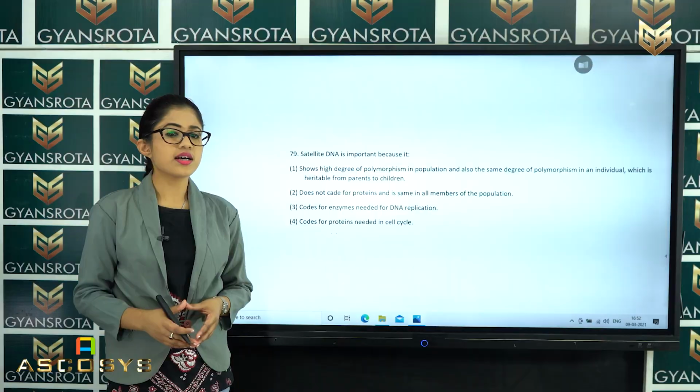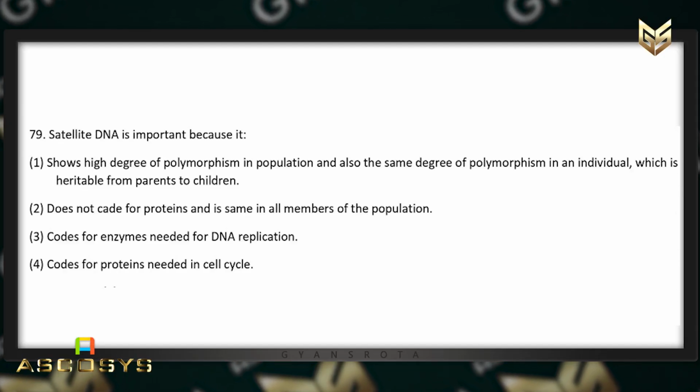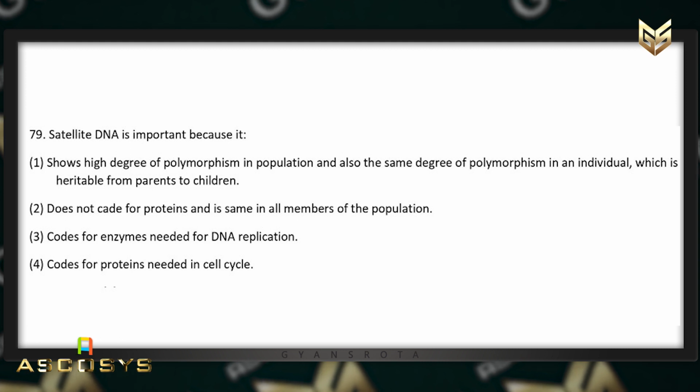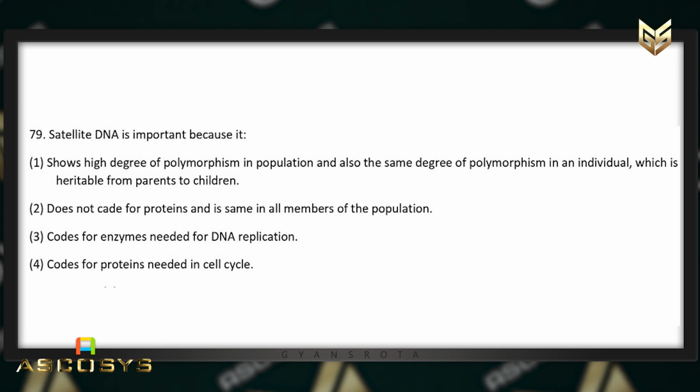Satellite DNA is important because it, option number 1, shows high degree of polymorphism in population and also the same degree of polymorphism in an individual which is heritable from parents to children.